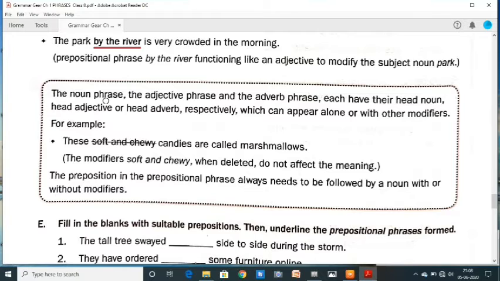The noun phrase, the adjective phrase and the adverb phrase each have their head noun, head adjective and head adverb respectively, which can appear alone or with other modifiers. For example, these soft and chewy candies are called marshmallows. The modifiers "soft and chewy", when deleted, do not affect the meaning.